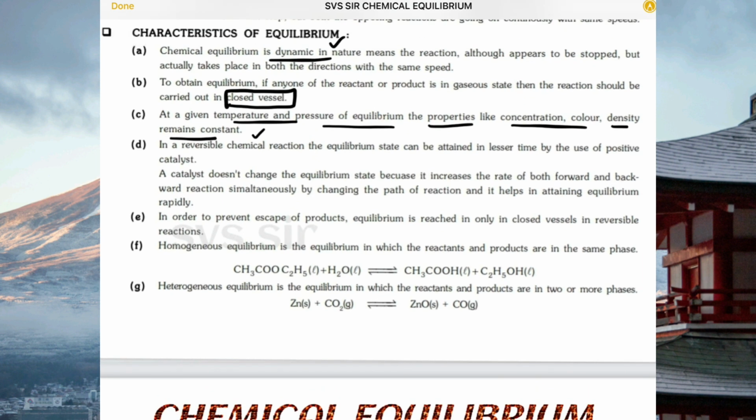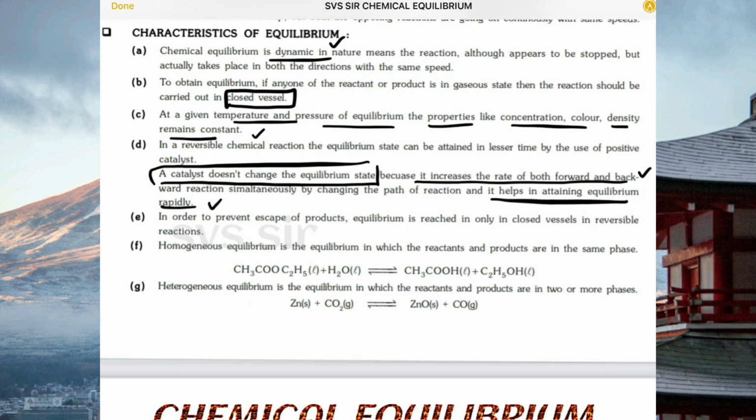So catalyst doesn't have any effect at the equilibrium state, but it helps increase the speed of both forward and backward reactions, and helps to attain equilibrium rapidly, quickly.